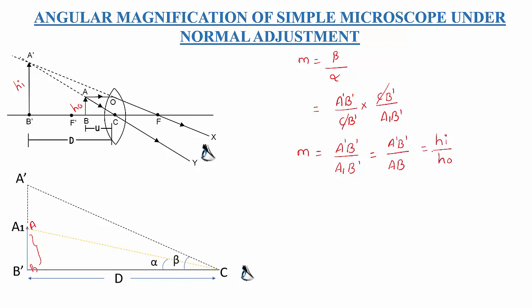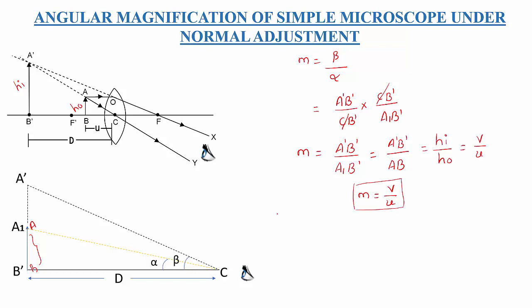Linear magnification for lenses is given by M equal to V by U, so instead of HI by HO we can write V divided by U. Remember, M equal to minus V by U is for a spherical mirror, and M equal to plus V by U is for lenses. So we got M equal to V divided by U.